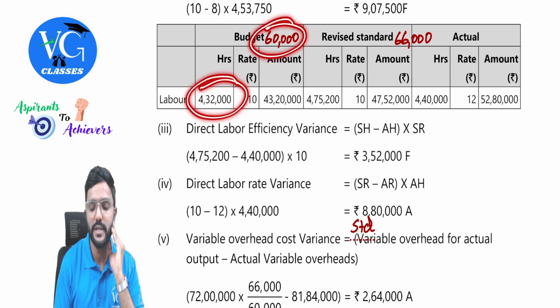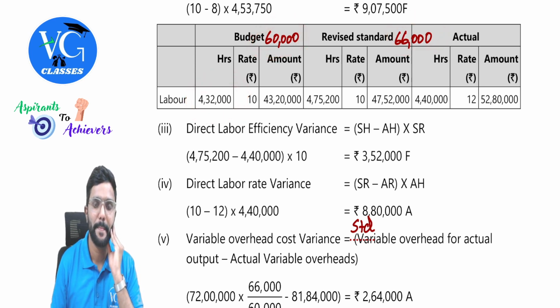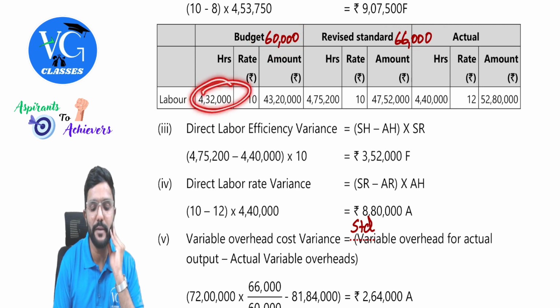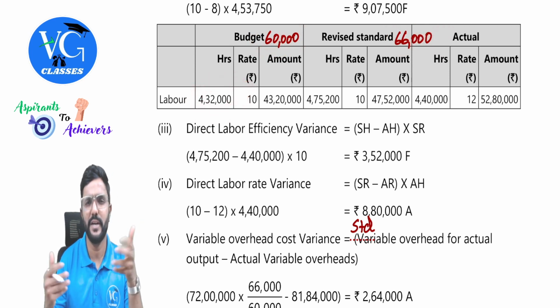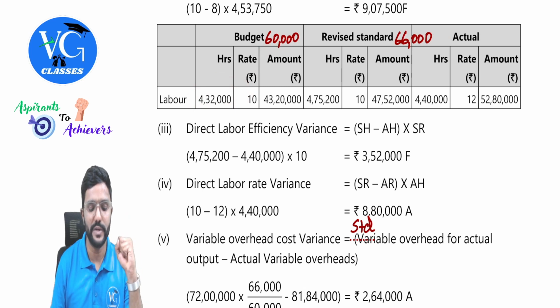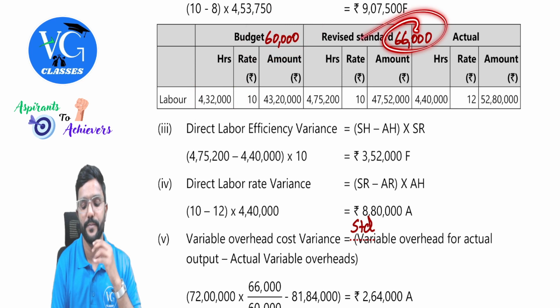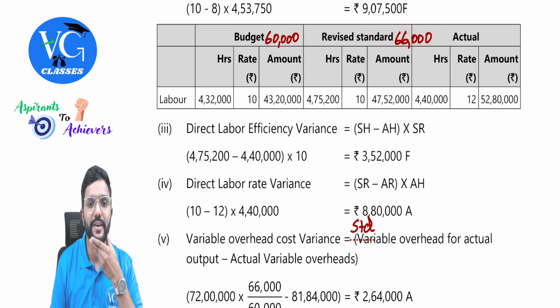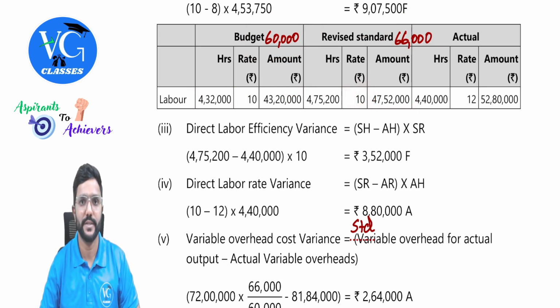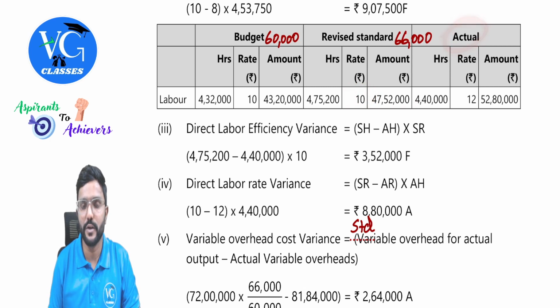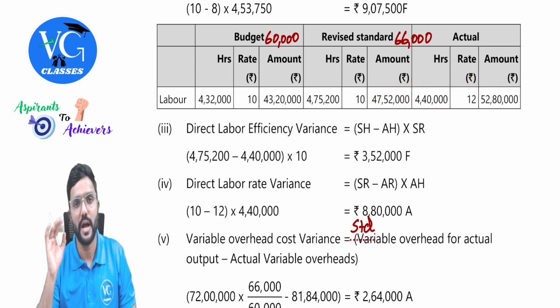4,32,000 is for 60,000. How much for 66,000? So 4,32,000 divided by 60,000 into 66,000. You will get 4,75,200. We call this standard hours for actual output. Multiply that with 10, and you will get standard labor cost. Then actual data is given in the question. Actual labor cost 58,80,000 divided by actual rate, you will get actual labor hours, guys.